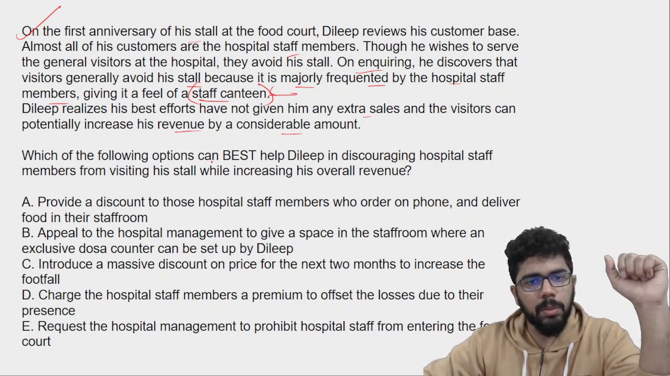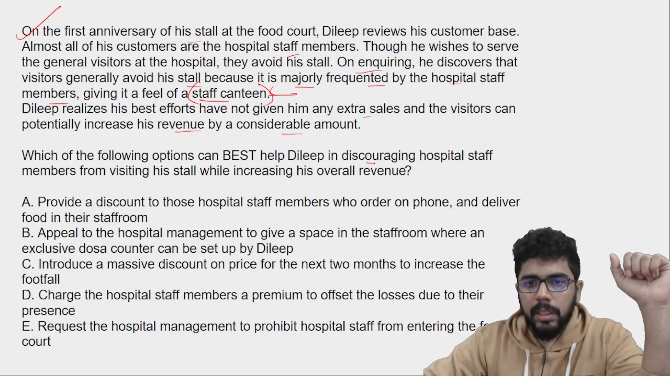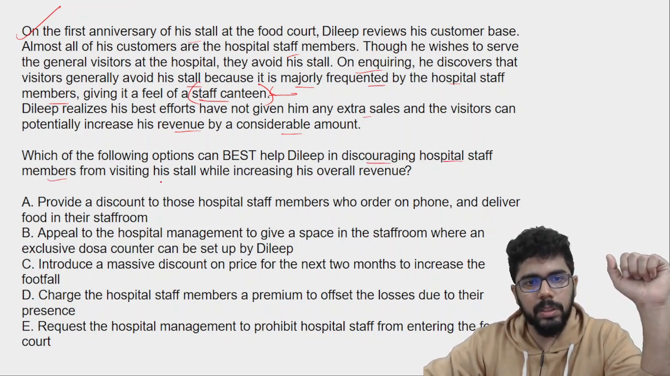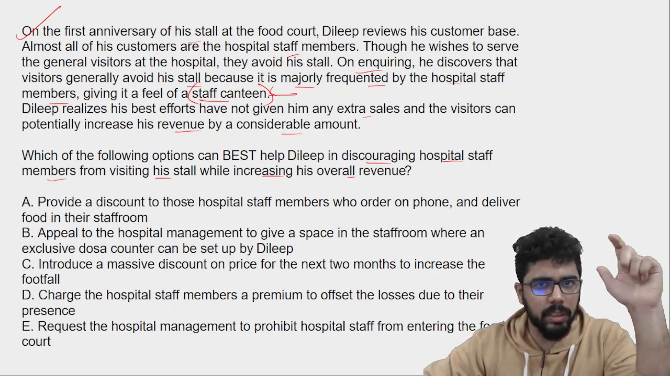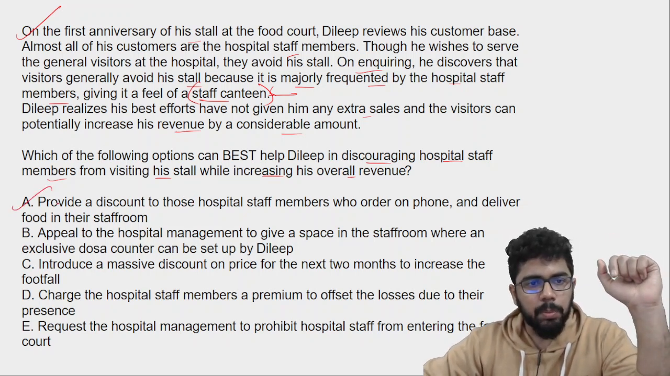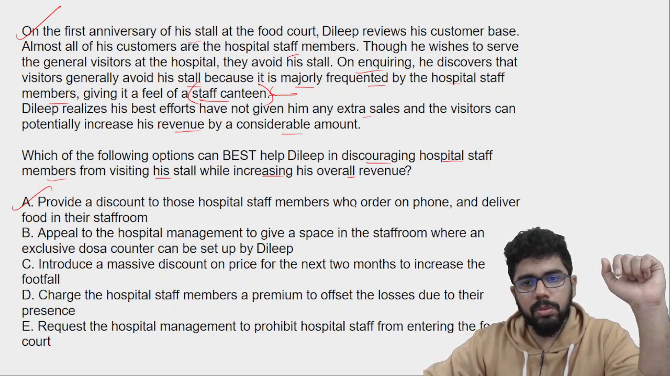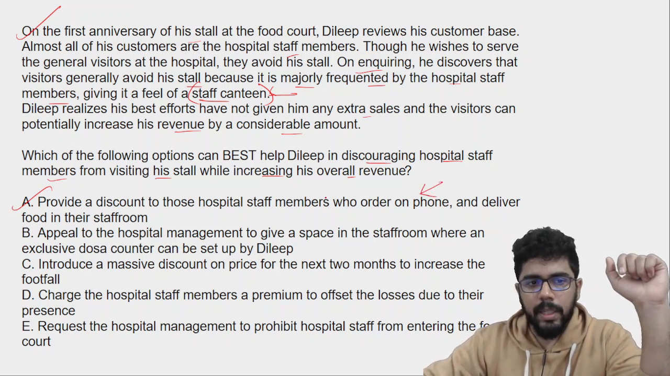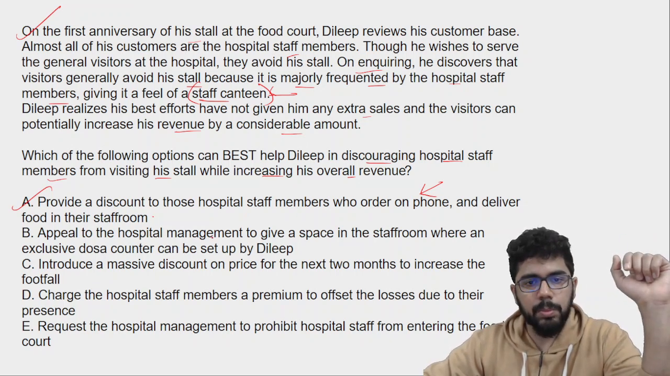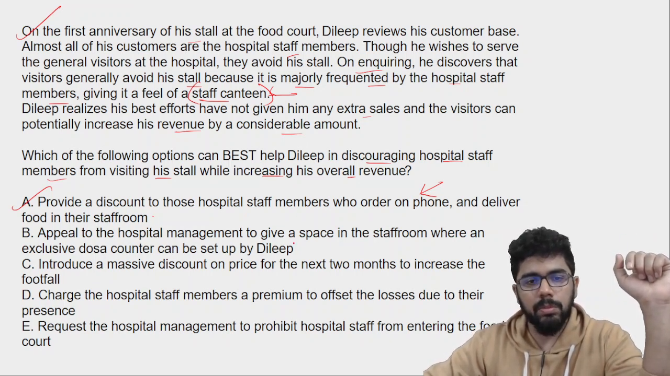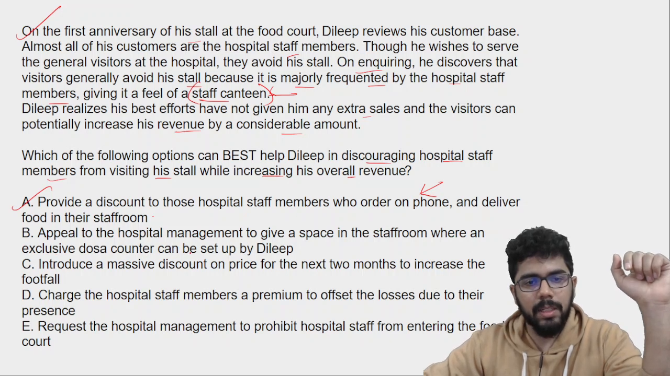Which of the following options can best help Dilip in discouraging hospital staff members from visiting his stall while increasing his overall revenue? So this is a very tricky situation to be in. Provide a discount to those hospital staff members who order on phone and deliver food in the staff room. Interesting. Appeal to the hospital management to give a space in the staff room where an exclusive dosa counter can be set up by Dilip.